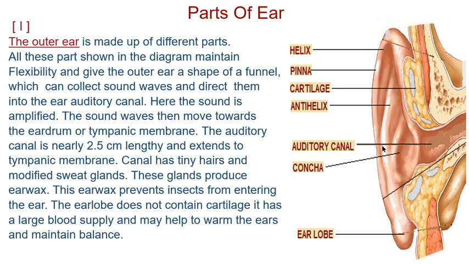When you drop some oil inside your ear to clean it, you can very easily observe that it is in the shape of a funnel. Funnel you all know, through which we can pour something. So the outer ear is in the shape of a funnel, which can collect sounds and direct them into the auditory canal. Why is it in the shape of a funnel? So that it can collect the sounds, focus them and send them inside the ear canal, the auditory canal, which you can see here inside this funnel. This is the auditory canal.